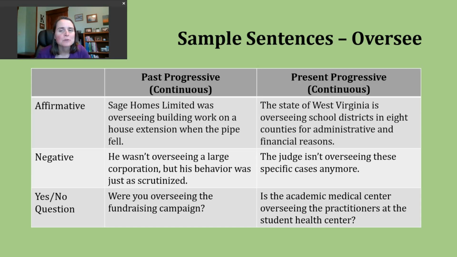Let's take a look at an example sentence. The state of West Virginia is overseeing school districts in 8 counties for administrative and financial reasons. So here in the United States, most commonly, a school board is the one who oversees a school district. Many times these are elected officials that represent, make sure rules are being followed. People can bring complaints and criticisms to them.